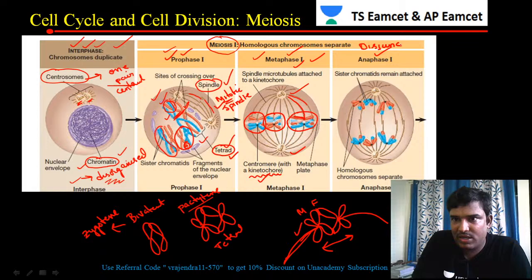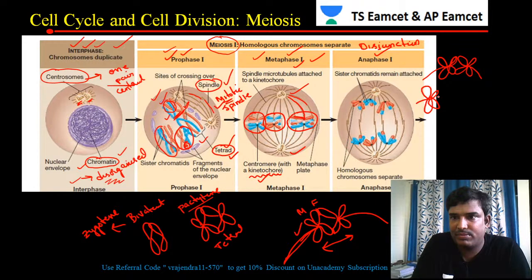Just now we have seen that the homologous chromosomes are attached by thread-like structures called the spindle fibers. Now the chromosomes get separated. They are attached in the metaphase, but when it comes to the anaphase, they get separated. Now this one is separate and this one is separate.